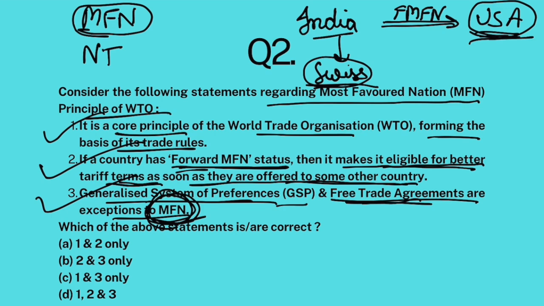Then a country won't say that I have MFN status, so these FTA protections or GSP protections are automatically applicable to us. That won't be the case, because these are exceptions. All three statements are correct. The answer would be D.